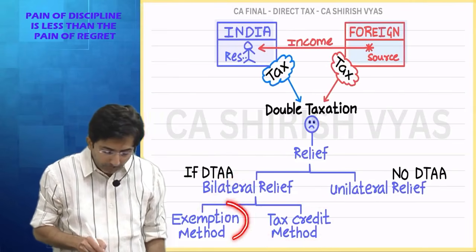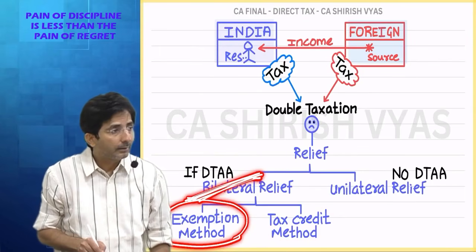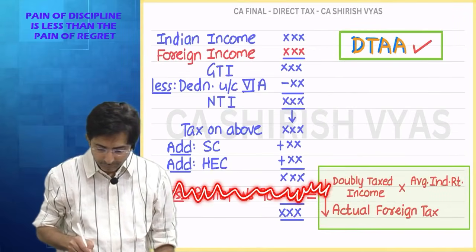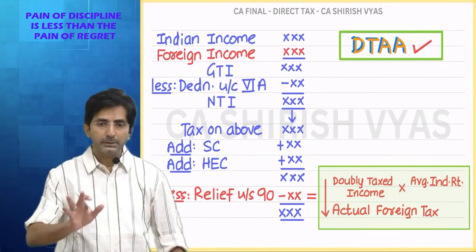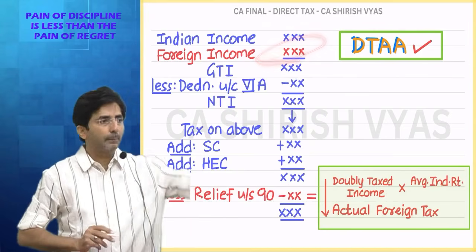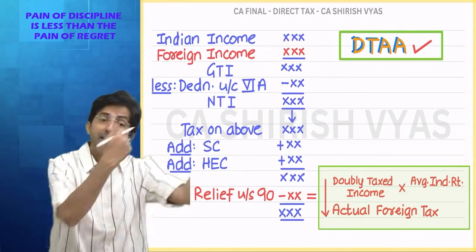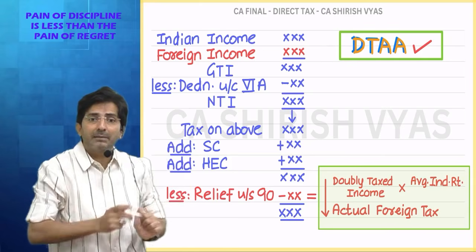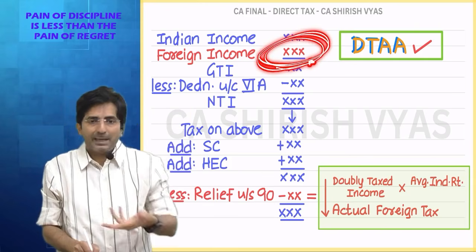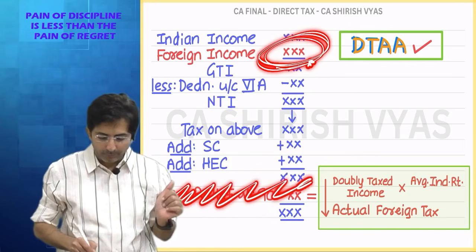Tell me, what if India and Singapore have agreed to the exemption method in the DTAA? Then this is not needed. Because see, in the exemption method, what would have happened? On this income, Singapore has agreed, we will not tax Shirish in Singapore. They have exempted. Now if I have to include it only in India, I cannot cry. This is single tax. Then I will not get relief here.